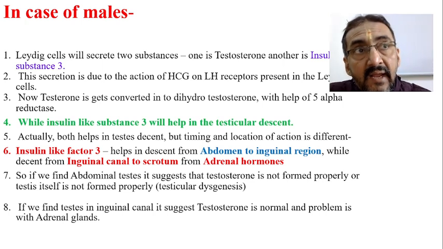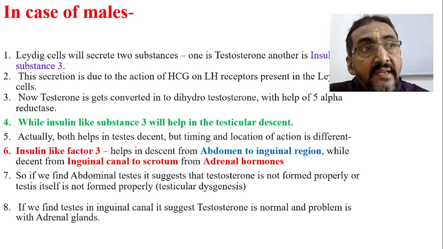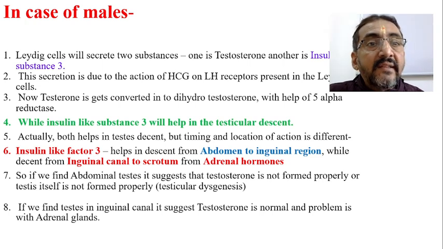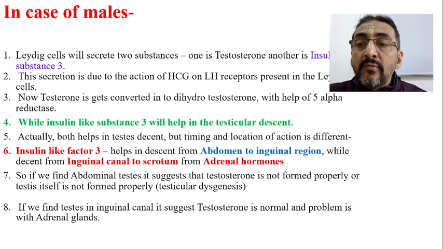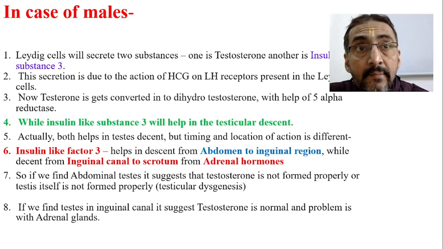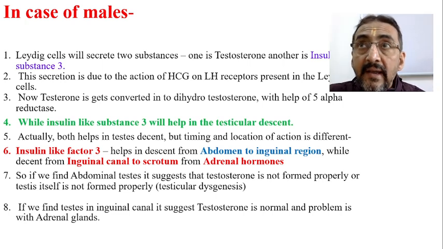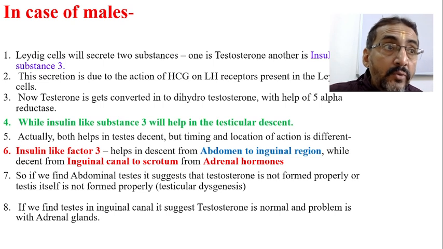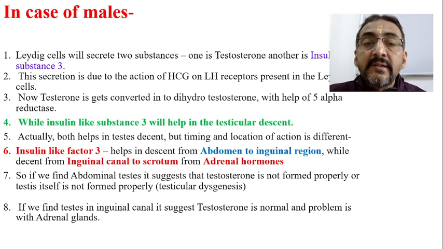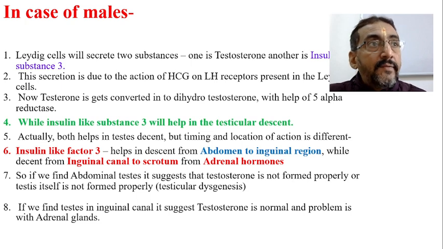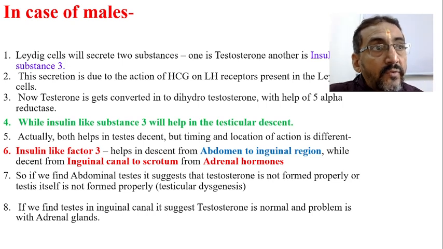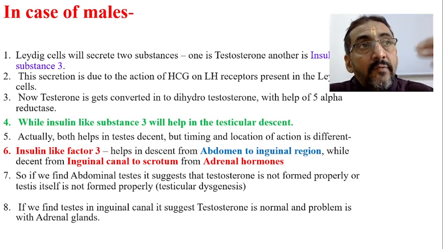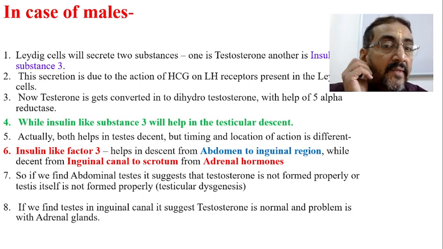But from the abdomen to the inguinal ring, it is majorly the function of insulin-like substance 3, while descent from the inguinal region to the scrotum is majorly the function of androgens, whereas till the inguinal ring from the abdomen, it is a function of insulin-like substance.